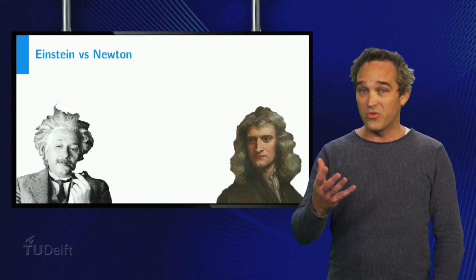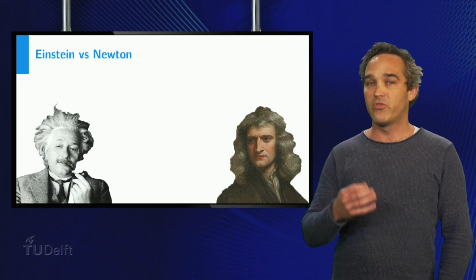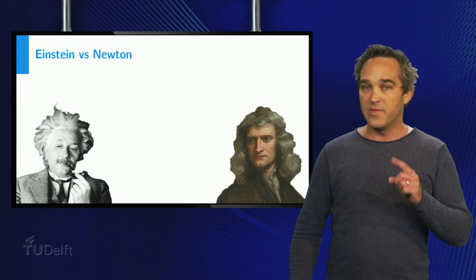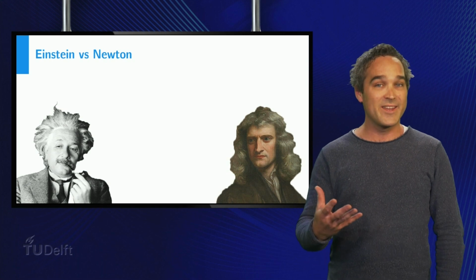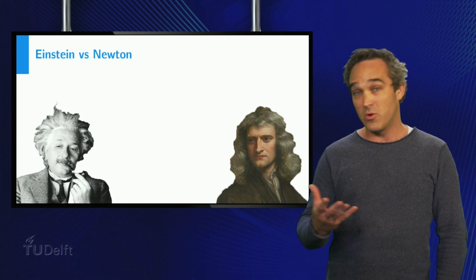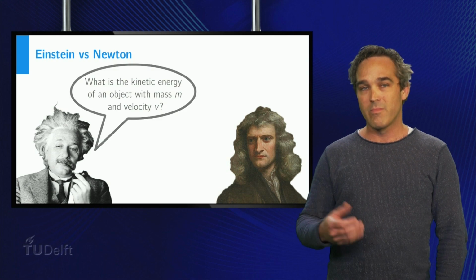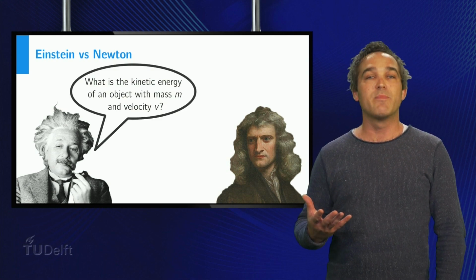So, was Newton wrong? And to what extent does relativity improve on Newtonian mechanics? In this video, we'll explore this question by looking at the concept of kinetic energy, and we'll use the Taylor series to compare the results of both theories. Let us first look at what Einstein and Newton have to say about kinetic energy.